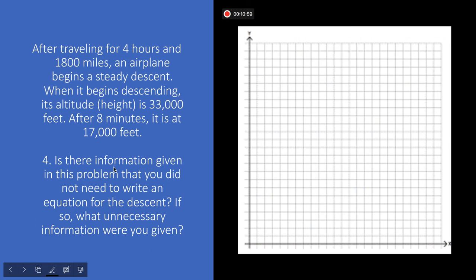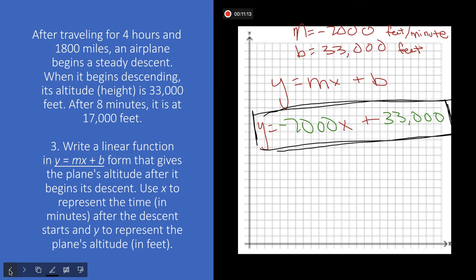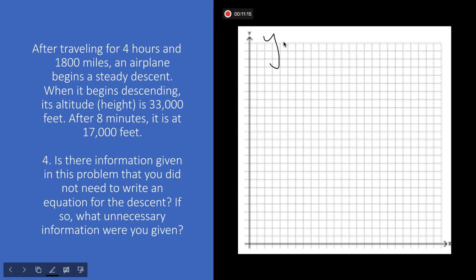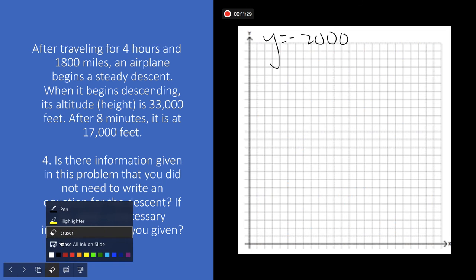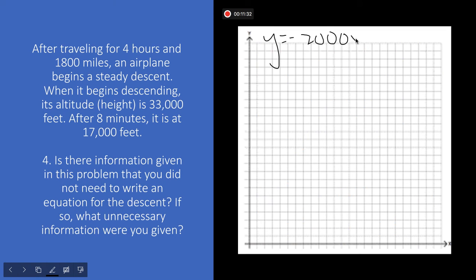Is there any information given in this problem that we did not need to write an equation for the descent? If so, what unnecessary information was given? So I'll rewrite our equation. y is equal to negative 2,000x plus 33,000.